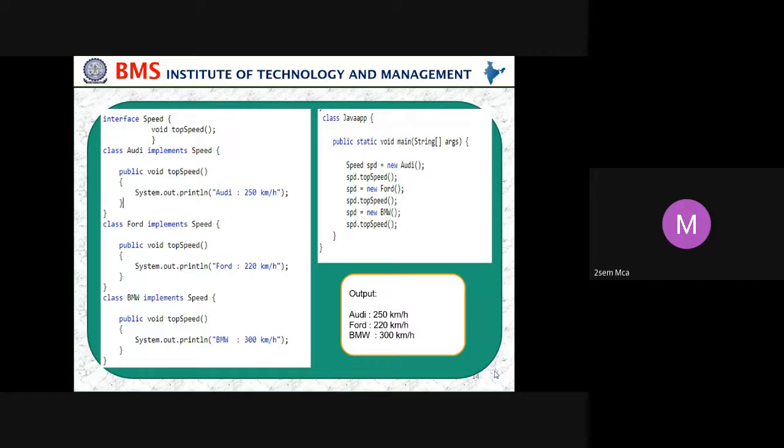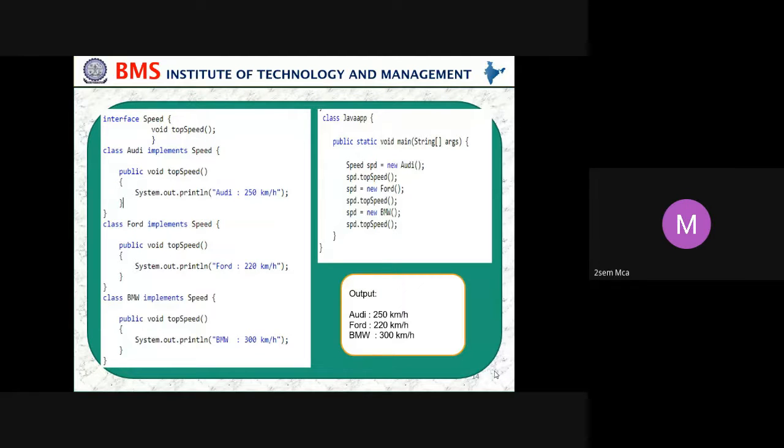Yes, I can't increase the speed. And if I am a good learner and I'm experienced, then I can increase the speed, and I know how to maintain it, where I can use a brake, where I can use turning, backing, everything will be used by the experienced people. So here, this is just an example to show you the method. The top speed varies from one class to another class.